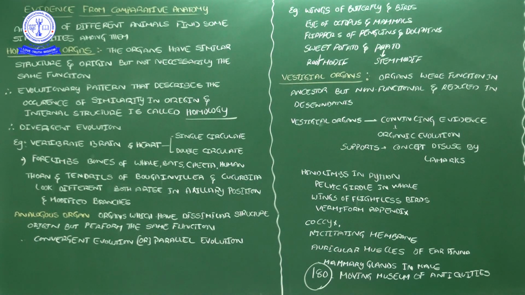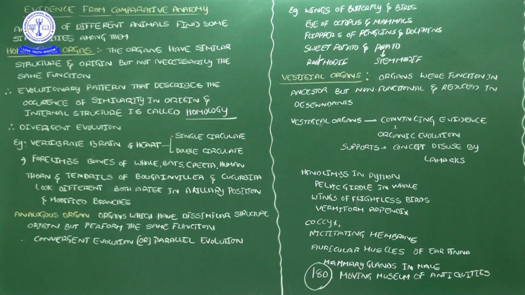In analogous organs, the statement is the opposite of homologous. In homology, what we said: similar structure and different function. But here we have to convey the same function in a different structure. Organs which have dissimilar structure and originate from dissimilar places, but perform the same function, such types of organs we call analogous organs.